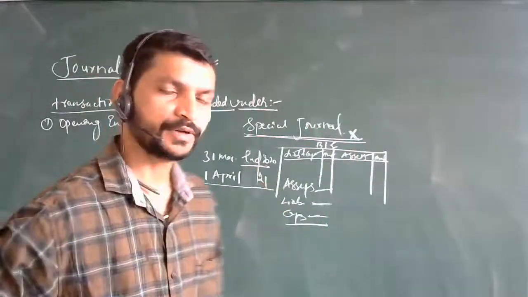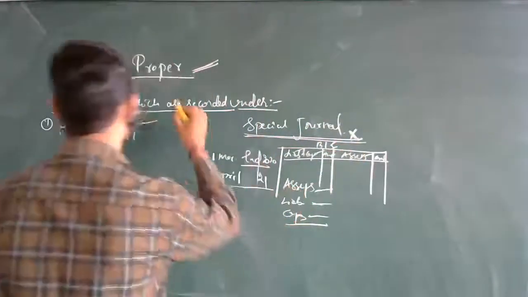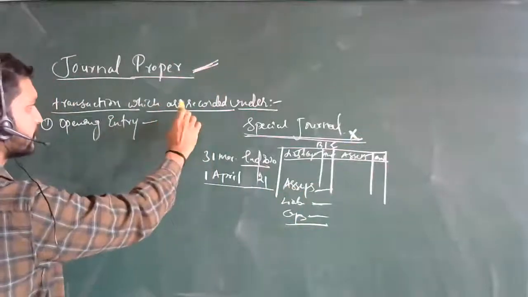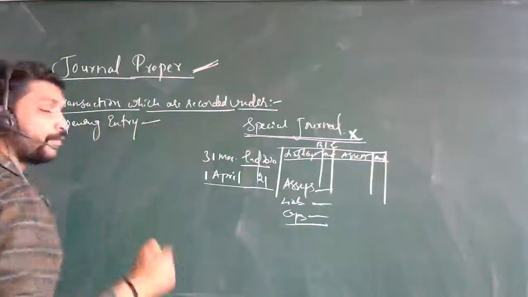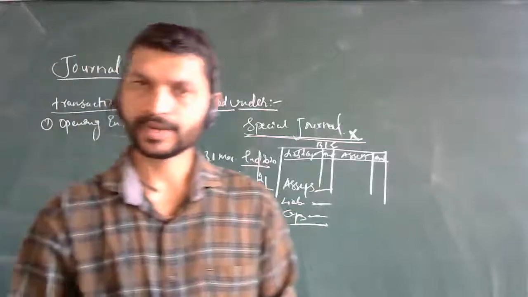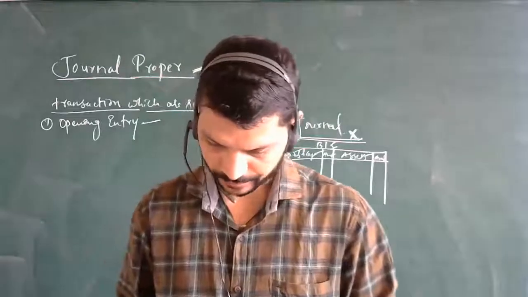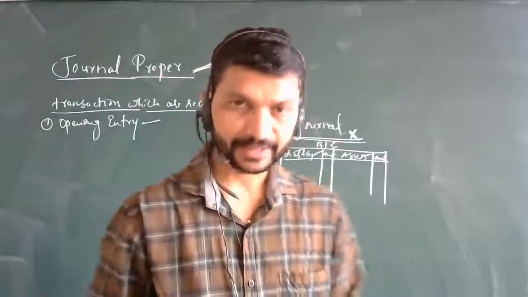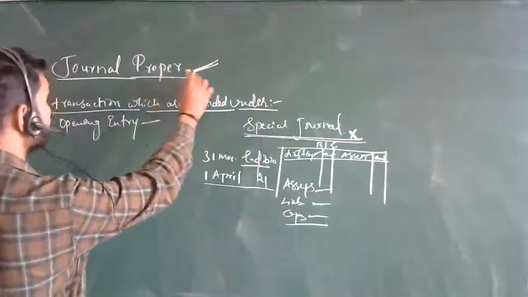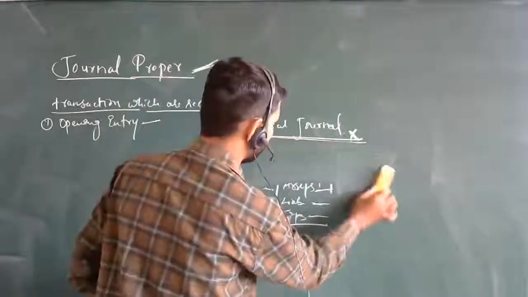A few of the transactions which will not take entry in these special journals are maintained here. Specifically, the transaction recorded here is the opening entry, of assets, liabilities and capital. Whatever the opening balance you have in the business, those entries will be taken in this journal. So opening entry is made in this journal. This is the first point recorded here. So I will erase these points. Next, the second one is adjustment entries.